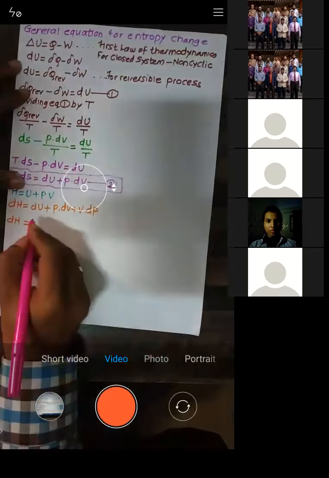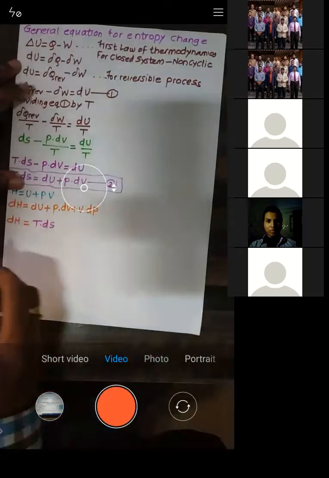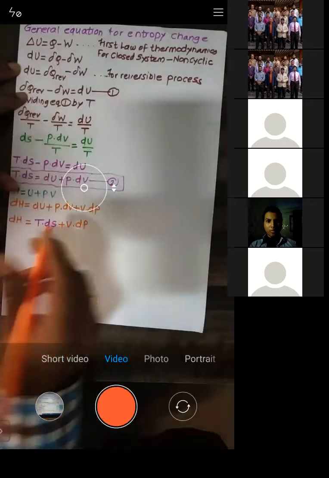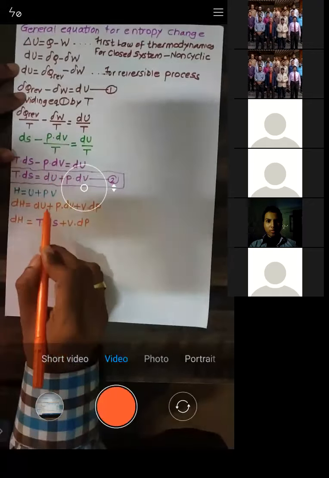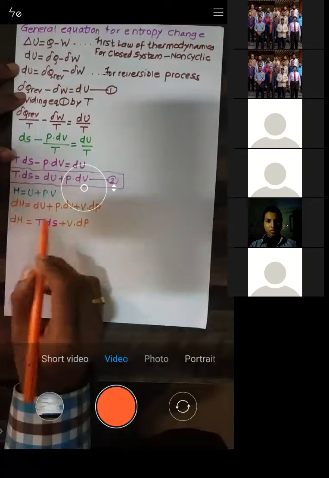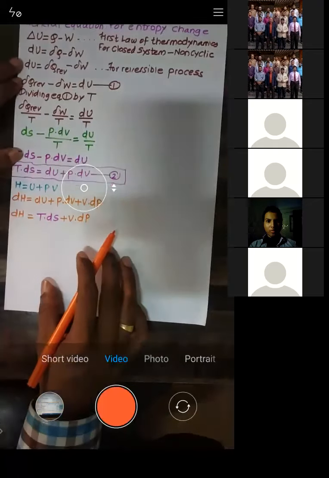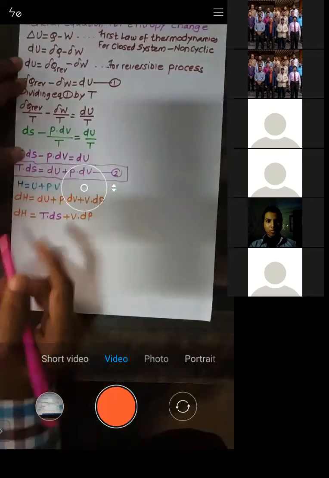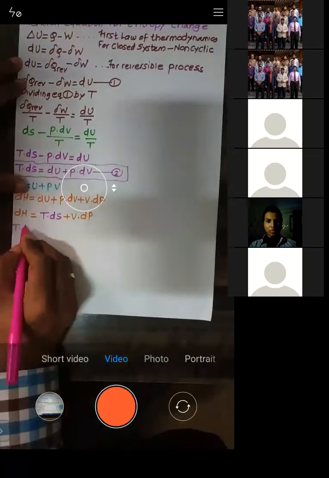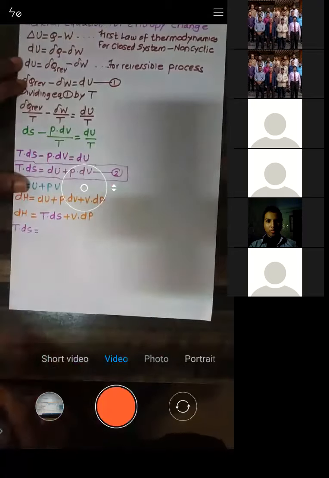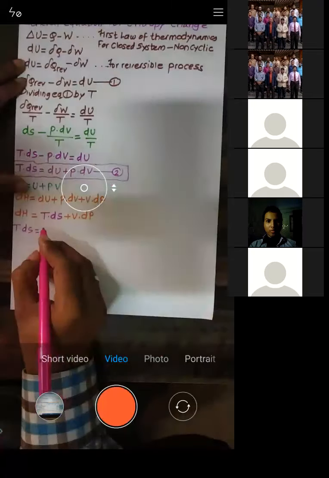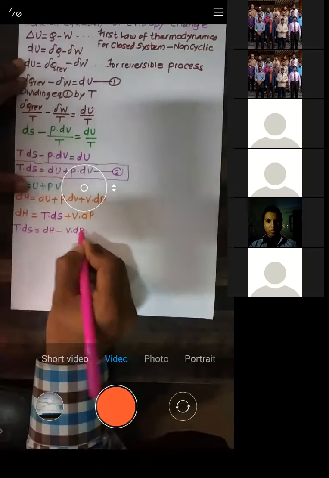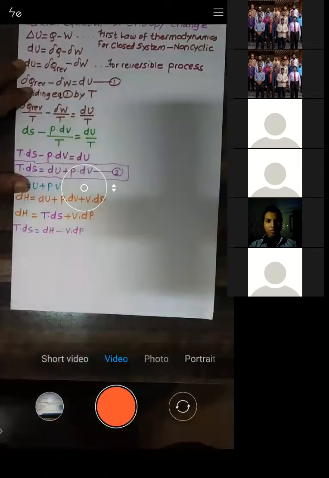So if I write this equation in the form of TdS, I get TdS is equal to dH minus VdP. Just see this equation.